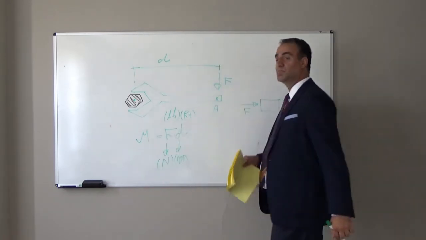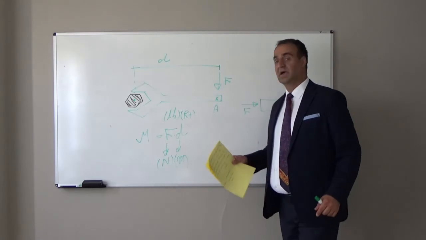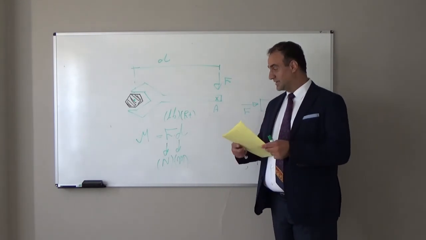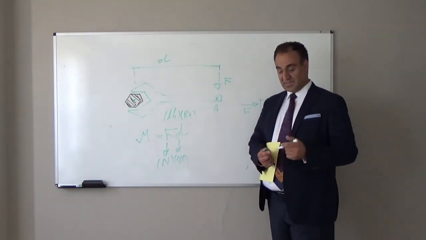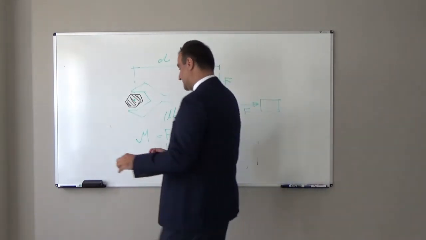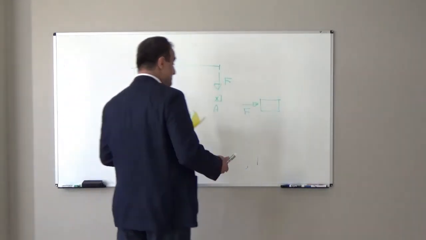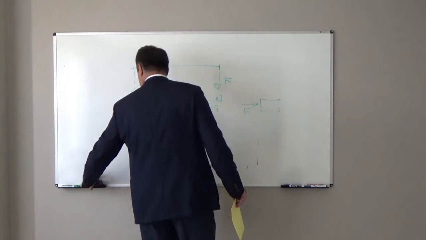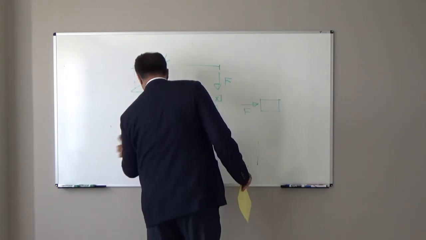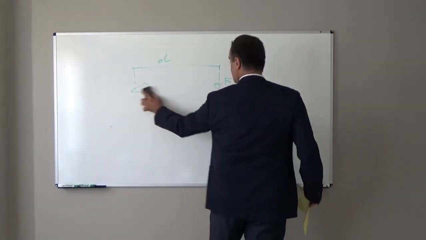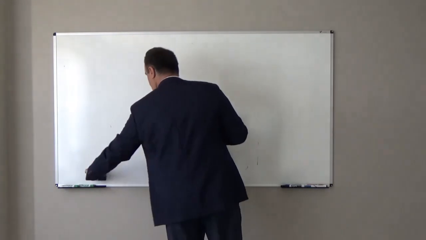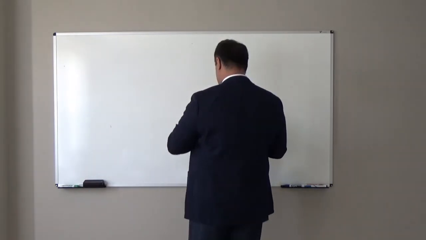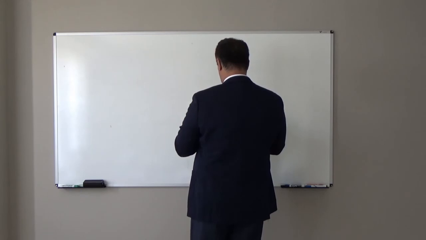This is moment. We have two different types of moment. Later on we will talk about those. We have bending moment and twisting moment.